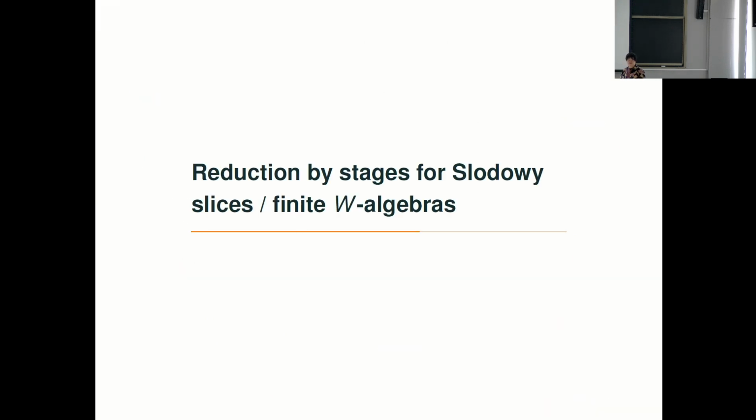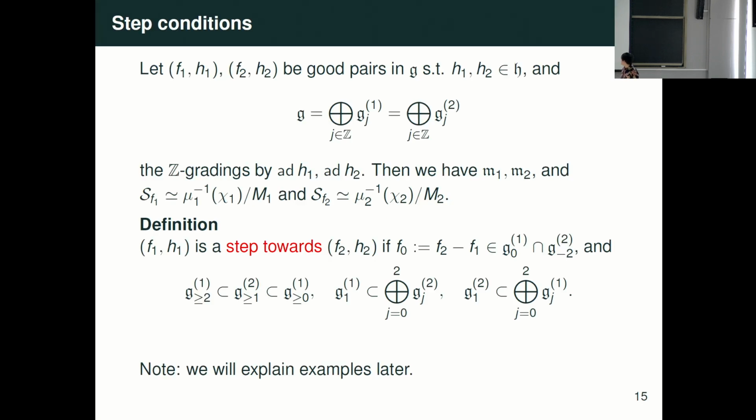Okay, let's start with your question. I mean, reduction by stages for the Slodowy slice and finite W-algebra. To deal with this, we assume a condition called the step condition, because we make a step to get a stage. So we take F1, F2 as nilpotent elements, and H1, H2 as semisimple elements from the same kind of sl_2-triples. It means H1 and H2 commute. Then we write g_j^1 for the grading by ad H1, and g_j^2 for the grading by ad H2.